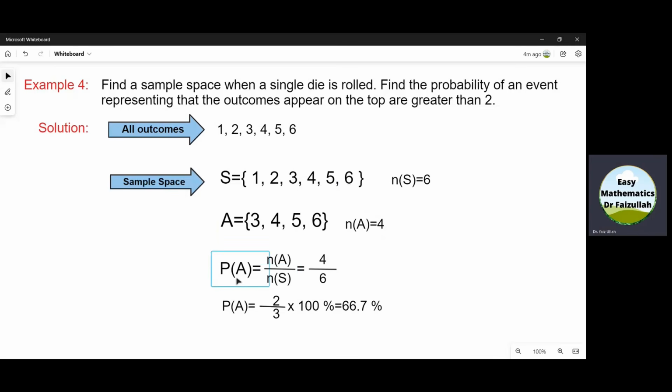Substituting values in the basic probability formula, we get that probability of A is 4 by 6. If we simplify this and multiply by 100, we get that probability of A is equal to 66.7%.